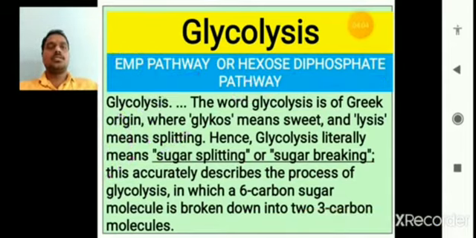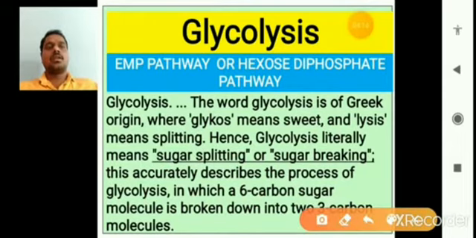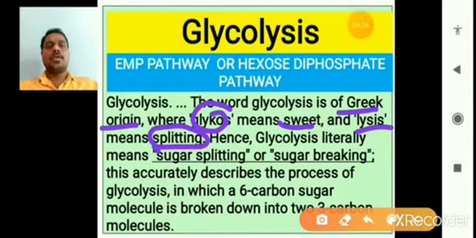What is the meaning of glycolysis? The word glycolysis is of Greek origin, where glyco means sweet, and lysis means splitting. So glycolysis literally means sugar splitting or sugar breakdown.